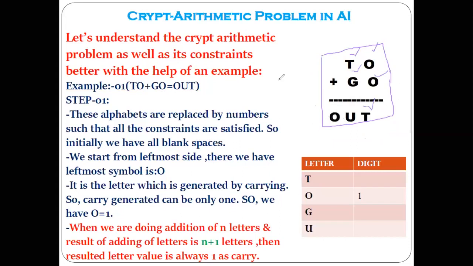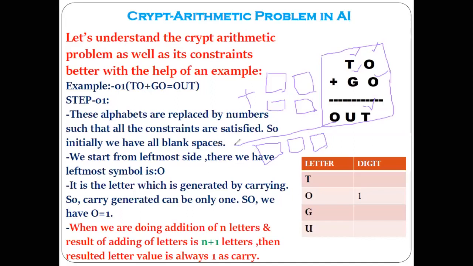In order to make it slightly simpler, let me put the empty boxes here. And we have to do the addition of these. Here our result will come. Our result will consist of 3 boxes.